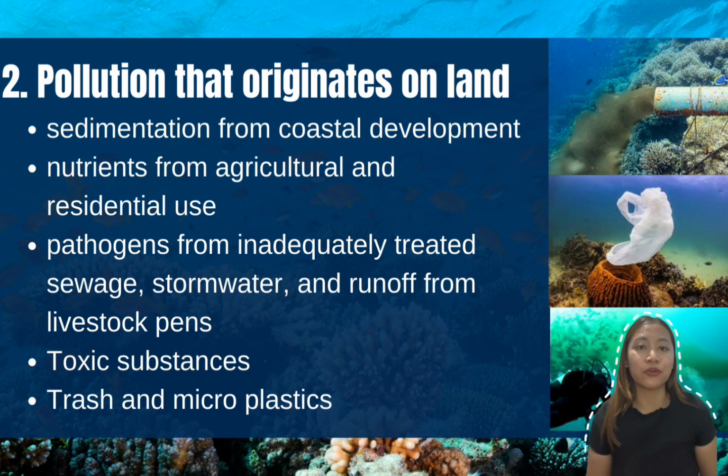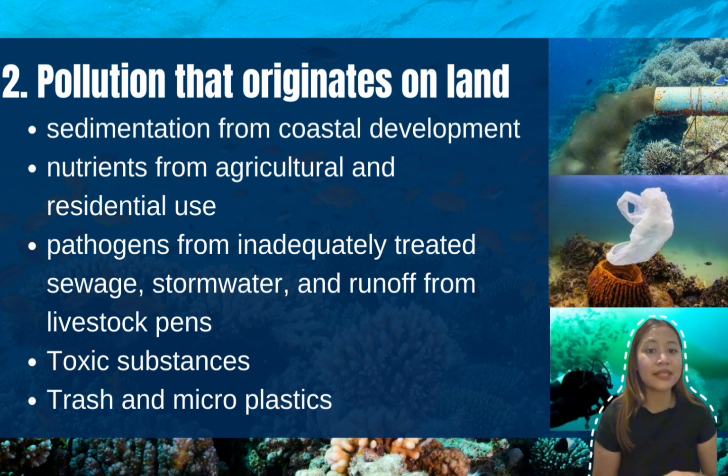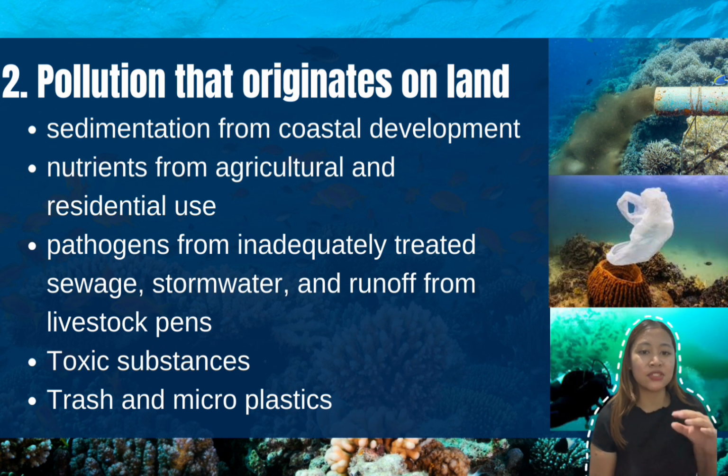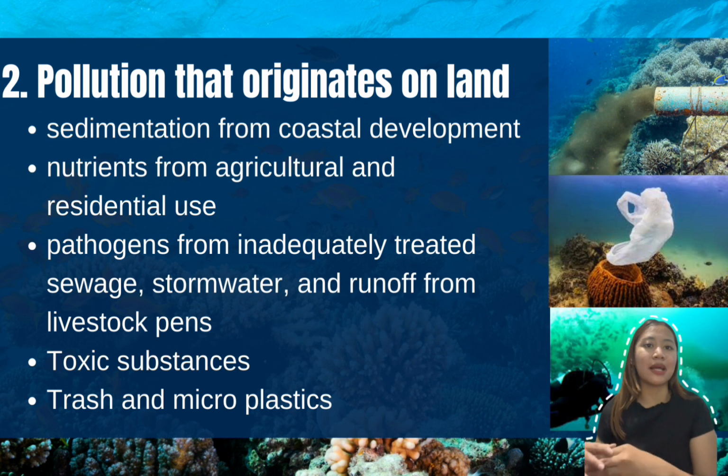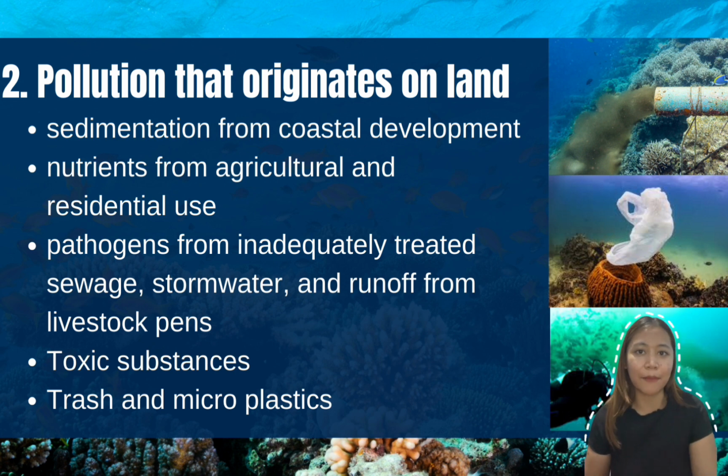Trash and microplastics, such as plastic bags, bottles, and discarded fishing gears, make their way to the sea, and these could snag on the corals. They could block the sunlight needed for photosynthesis, or they could entangle the coral reef and kill these organisms, or create damage to the corals.